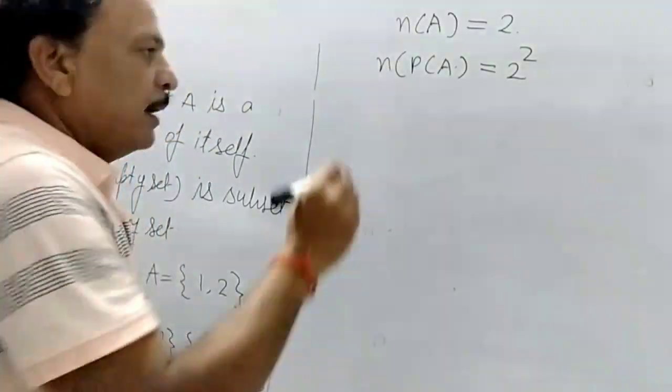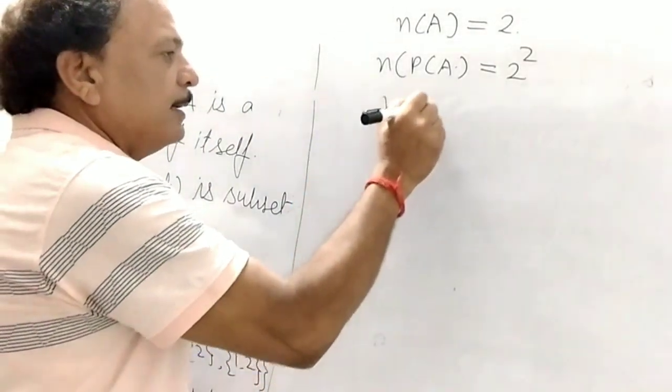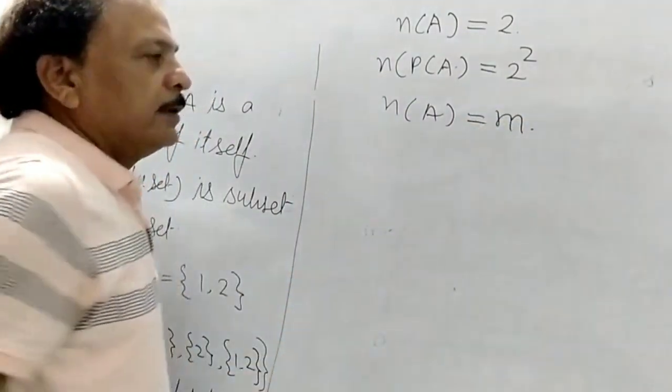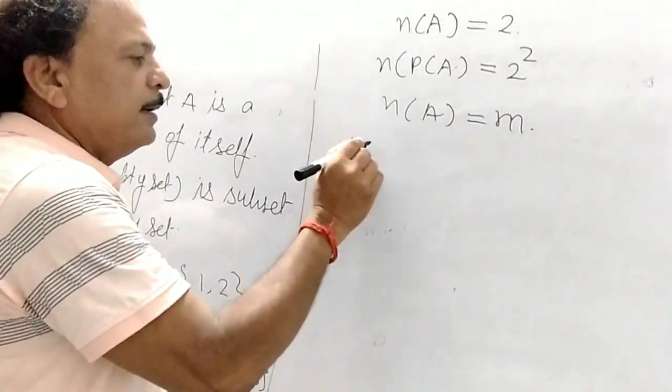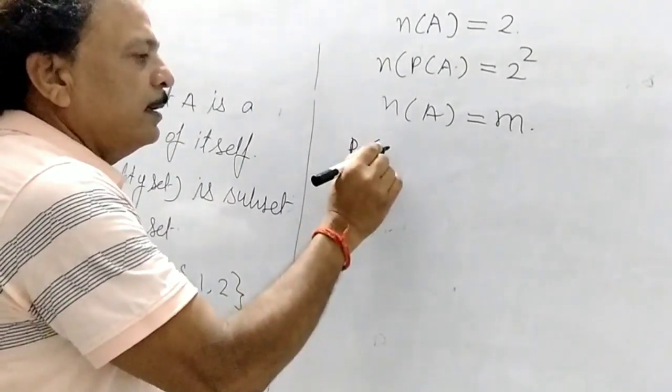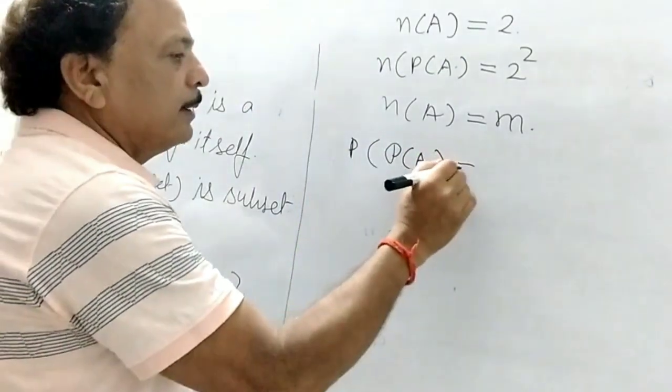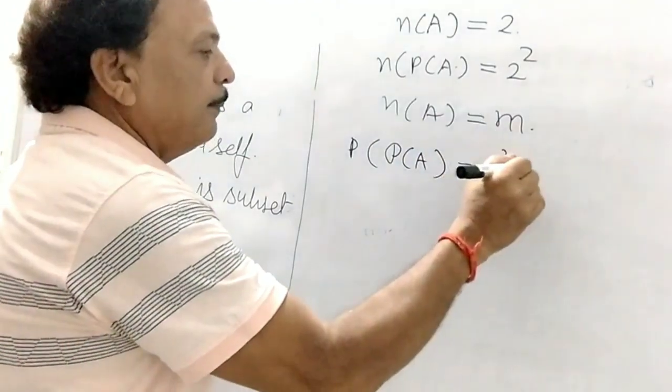उसी तरह से अगर नंबर ऑफ एलिमेंट्स ऑफ सेट E n है, the number of elements of the power set of E is 2 to the power n.